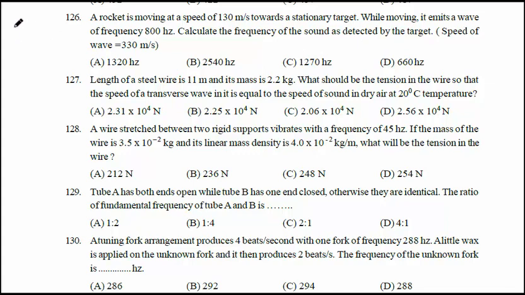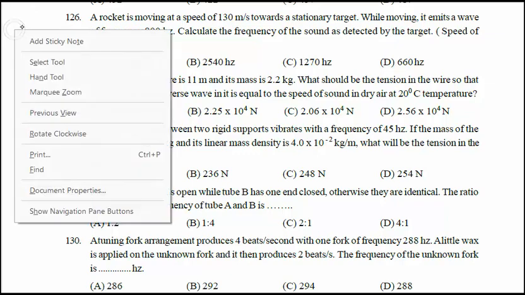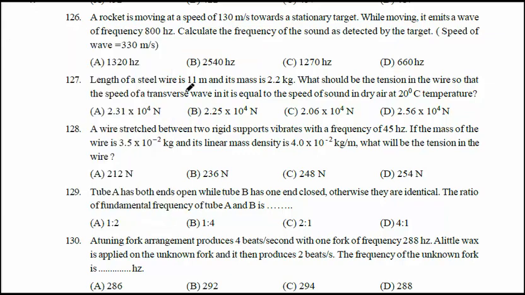This is a very simple concept. There is a source, and this source is moving towards a stationary listener or observer. The listener is stationary and the source is moving at 130 meters per second. Now you are asked to calculate the apparent frequency heard.